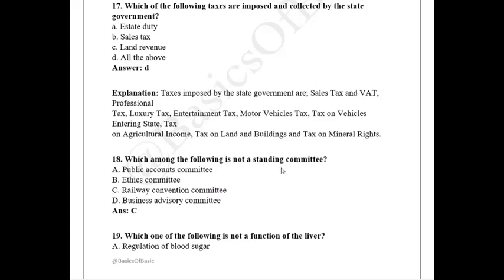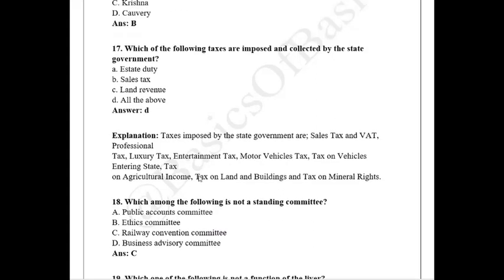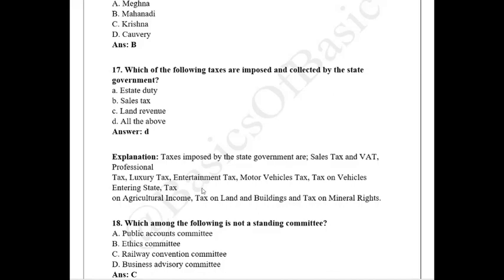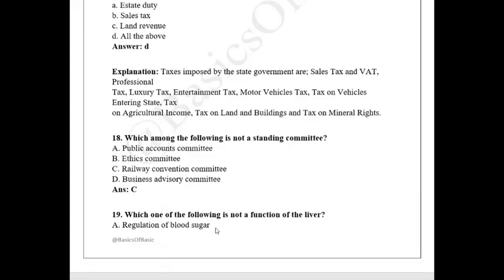Which among the following is not a standing committee? If you have studied the constitution or some basics of the constitution, then you would know. A standing committee is nothing but a committee which is permanent in nature. The opposite of this is an ad hoc committee, which is temporary. It will be constituted for one year or for a specific purpose, and after the work has been completed, the committee will be dissolved. But a standing committee is permanent and will stay forever. So the question is, which of the following is not a standing committee? The answer is Railways Convention Committee. A, B, D are standing committees.